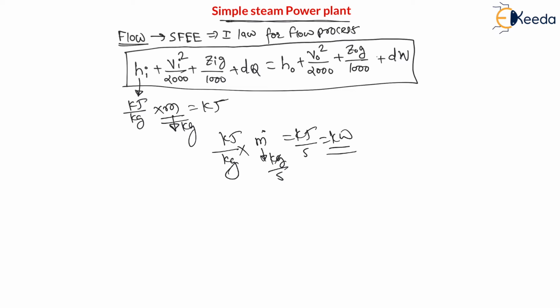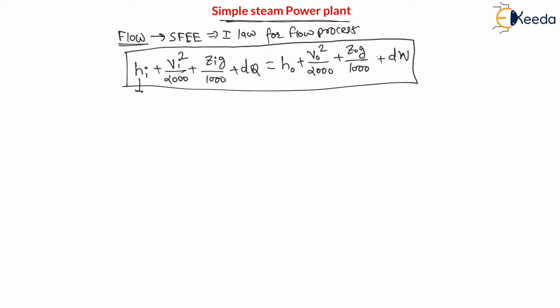Similarly, this calculation we are going to do in this subject. Now my dear students, this is the steady flow energy equation, but here we are neglecting kinetic energy and potential energy changes. If I ignore kinetic energy and potential energy changes, that means I am assuming the velocity at inlet is equal to the velocity at exit.